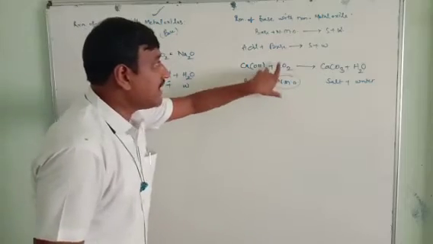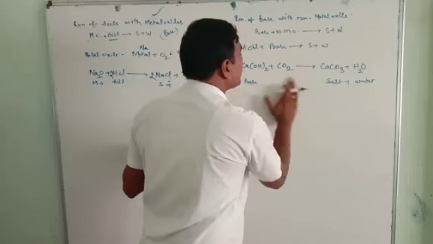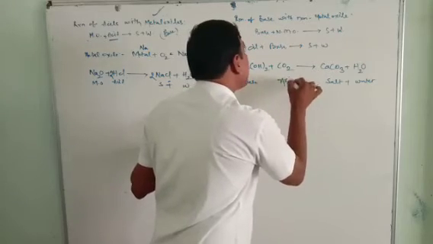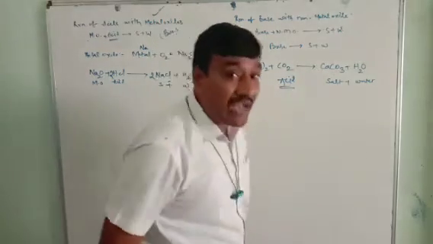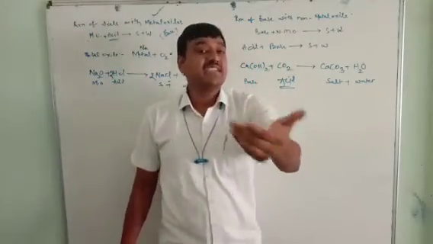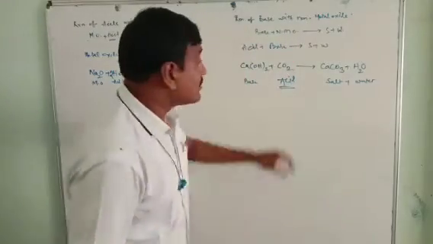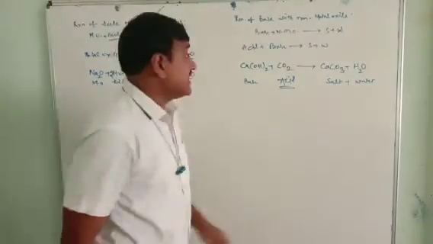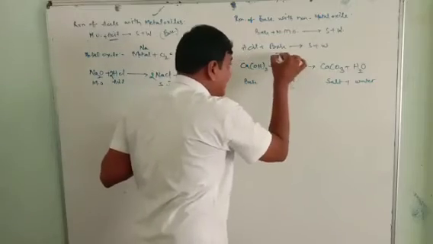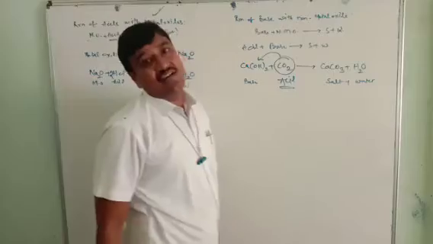Now tell me, in this reaction with the non-metal oxide, the base is already there, and salt plus water is formed. So should this non-metal oxide be working as an acid or not? I would like to confirm that carbon dioxide is acidic in nature. So when acidic carbon dioxide reacts with a base, it will definitely produce salt plus water.